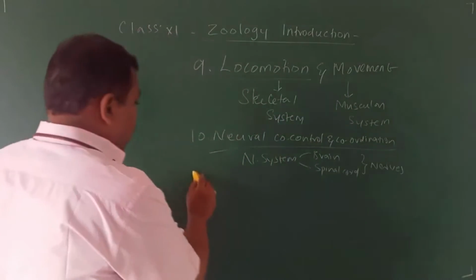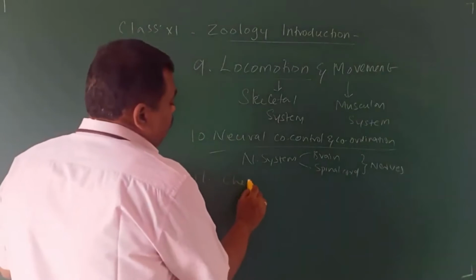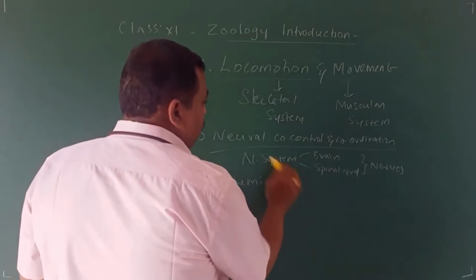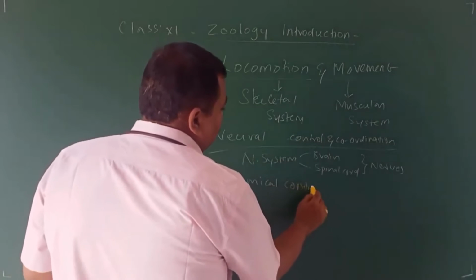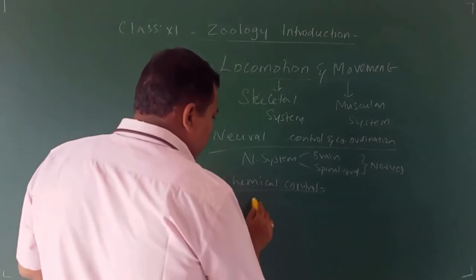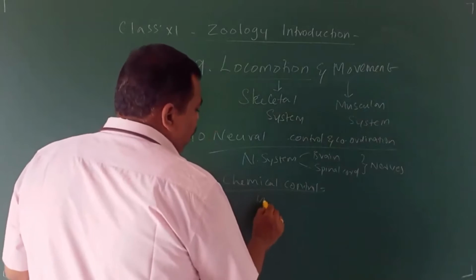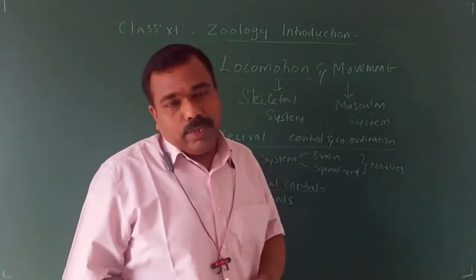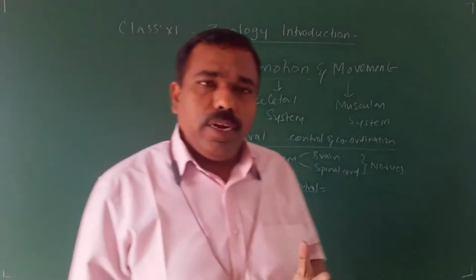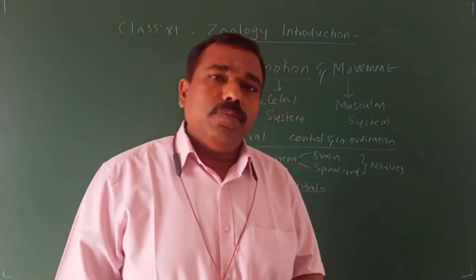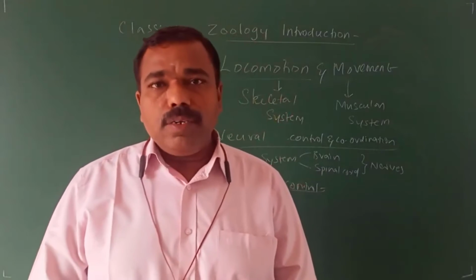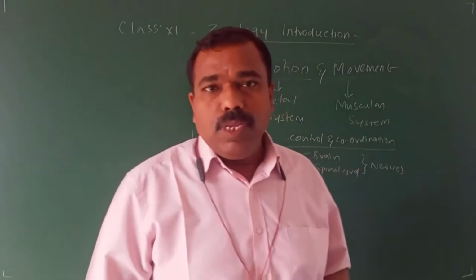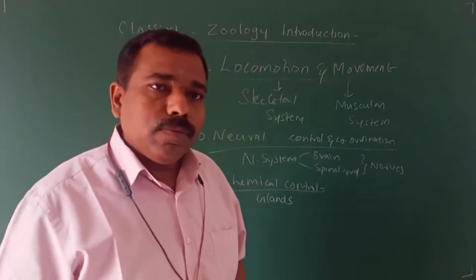Lesson number 11, chemical control and coordination. It deals with various glands, various endocrine glands: pituitary gland, thyroid gland, pancreas, adrenal gland, etc. Their hormones, their functions and their diseases.